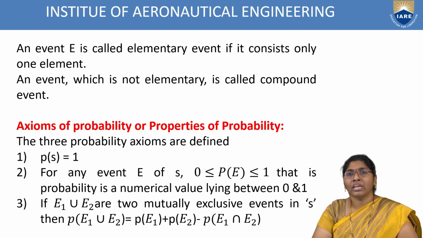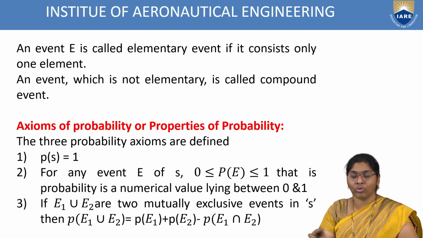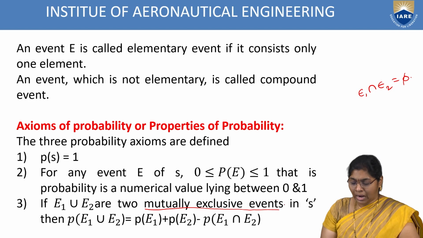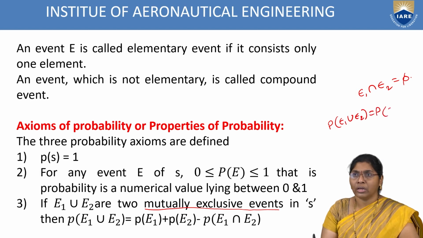Last, if E1 and E2 are two mutually exclusive events, then E1 intersection E2 equals the empty set in S. Then P of E1 union E2 equals P of E1 plus P of E2 minus P of E1 intersection E2, which is minus 0.